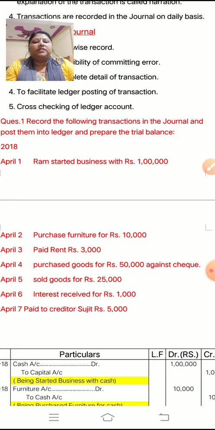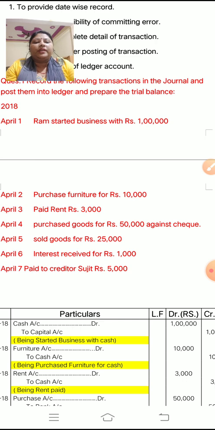So children, this is question number 1. Record the following transactions in the journal and post them into the ledger and prepare the trial balance. Okay, so this is the complete question. The first is: Ram started business with rupees 1 lakh.